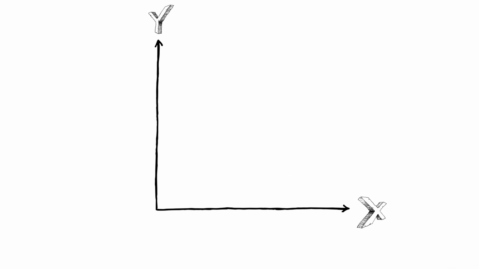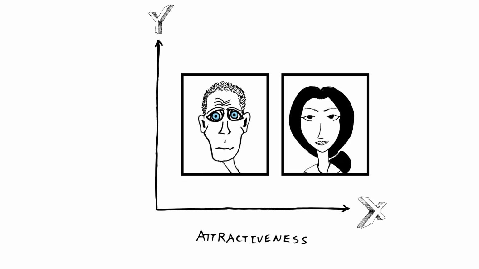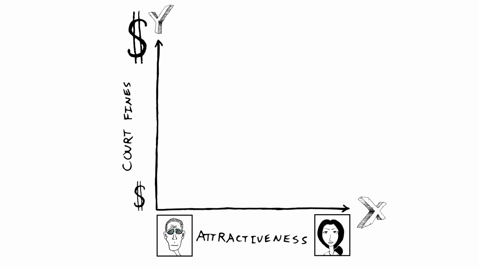Let's look at one final example that, again, is borrowed from an actual research study. This observational study looked at attractiveness in court fines. In the study, the authors plotted how fines for misdemeanor convictions, our Y-axis, varied as a function of defendant attractiveness, our X-axis. Their data looked like this. Like before, these data cluster together tightly and indicate there is a correlation between our two variables. However, unlike our violent video games and aggression example, the pattern of clustering is oriented in the opposite direction.